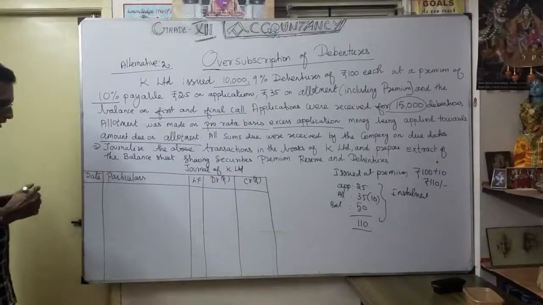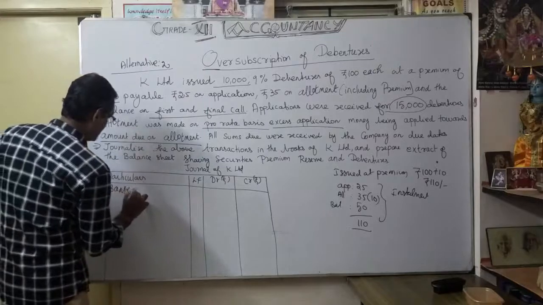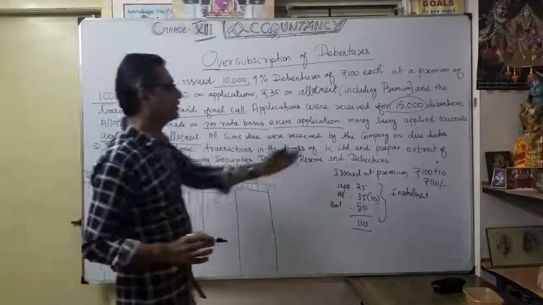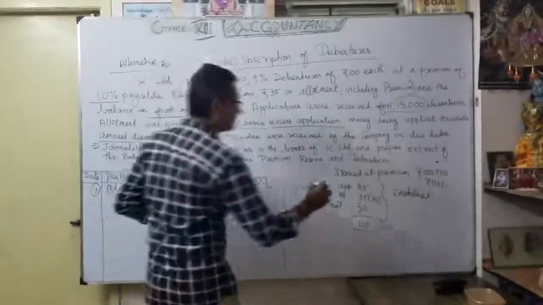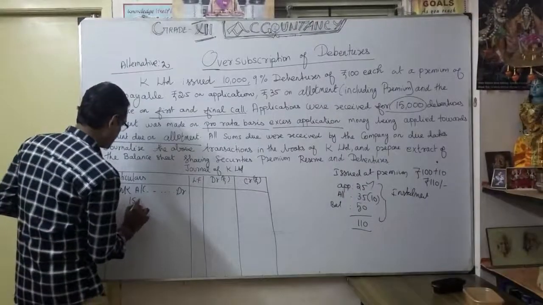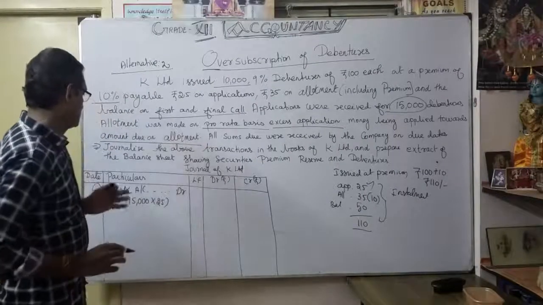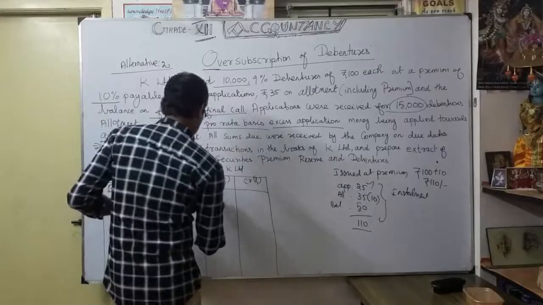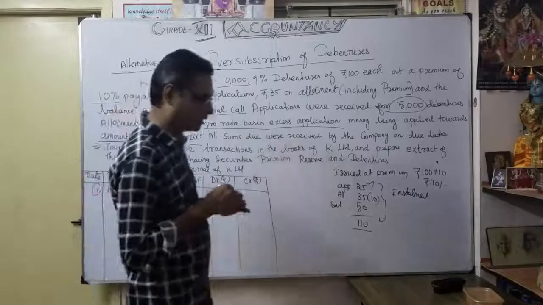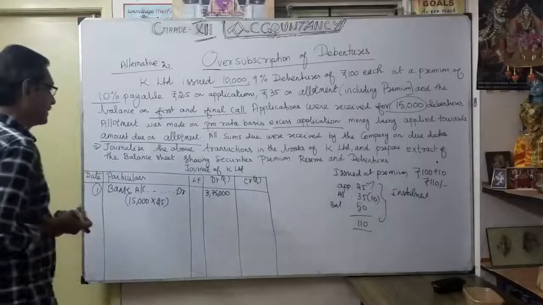So first one, as you know very well, what is the entry? Bank account debit. So how much was actually received? 15,000 debentures, application 25 rupees. So that's our first discussion. 15,000 into 25 comes to 3,75,000, isn't it? The calculation is very important. So bank account debit 3,75,000.